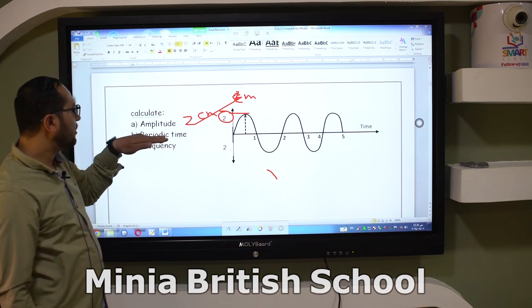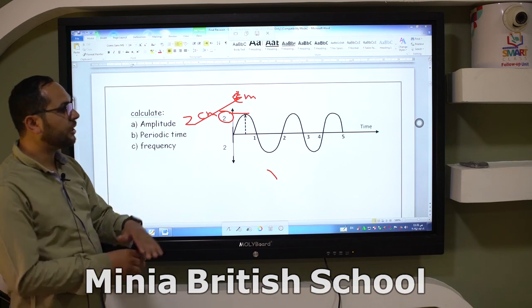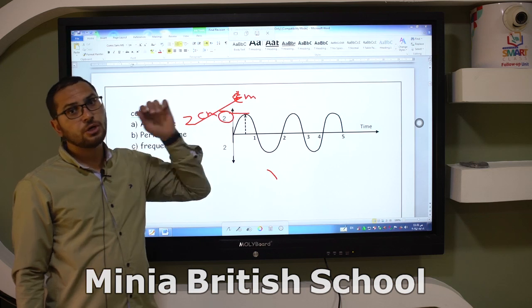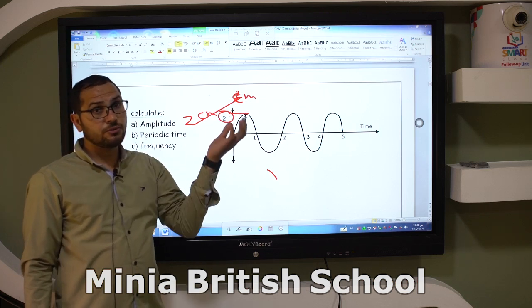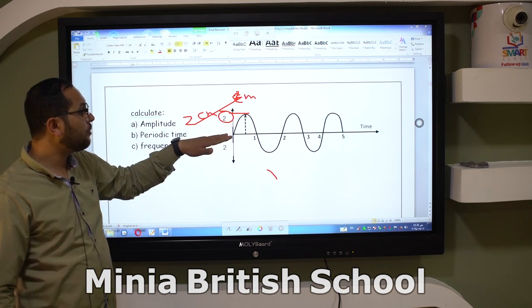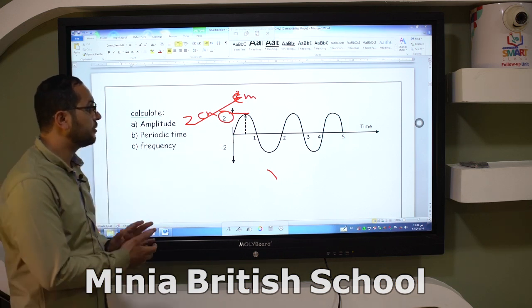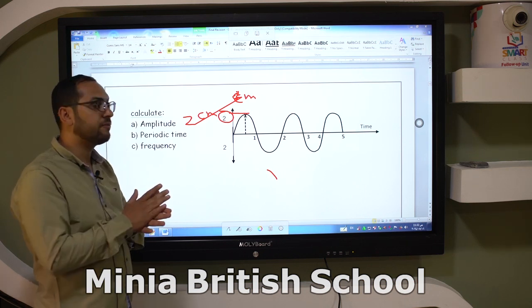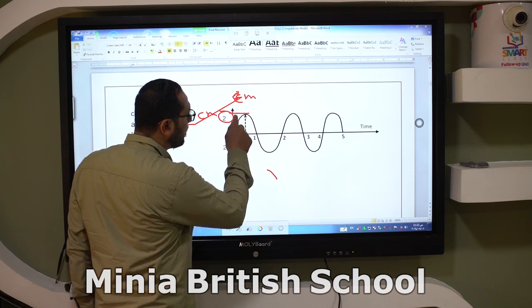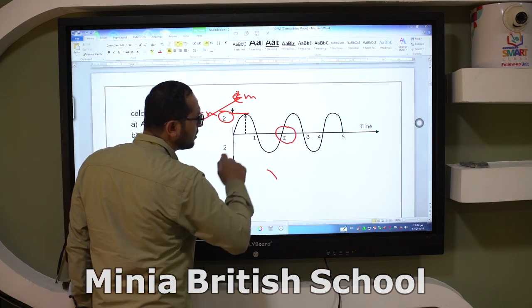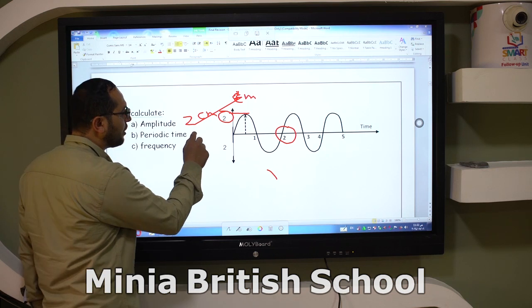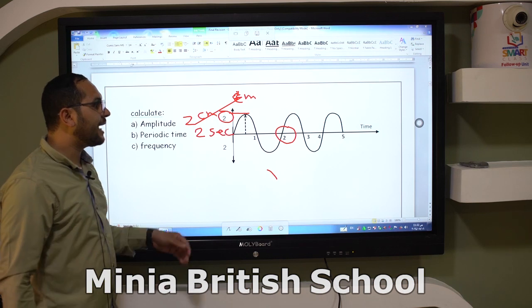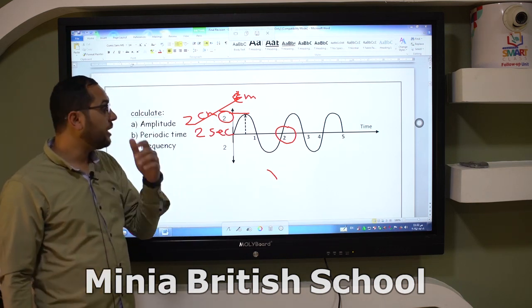What about the second one? Periodic time. You can calculate the periodic time directly from the figure, or you can use the rule. How? Number one, you can use the figure. As you know, the periodic time is the time taken to complete one wave. So the one wave stops here at number 2. So the periodic time here equals 2 seconds. Or we can use another way.